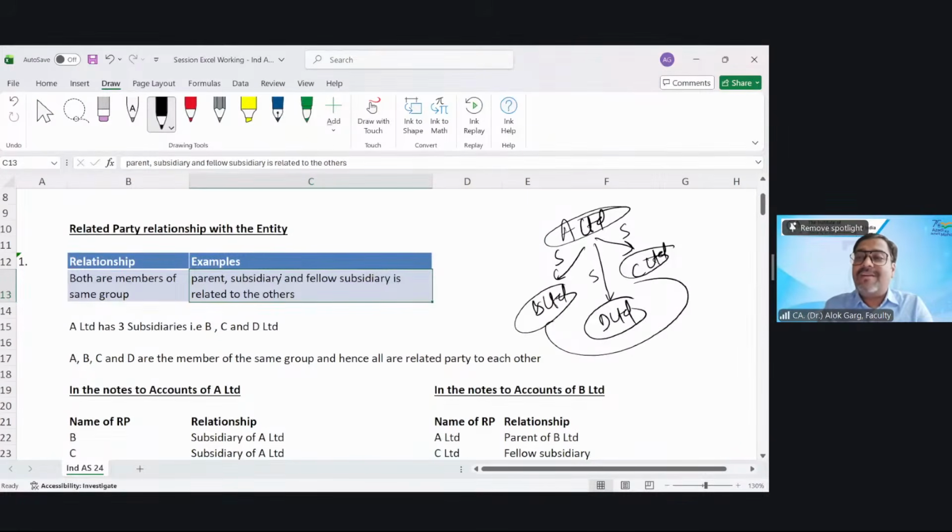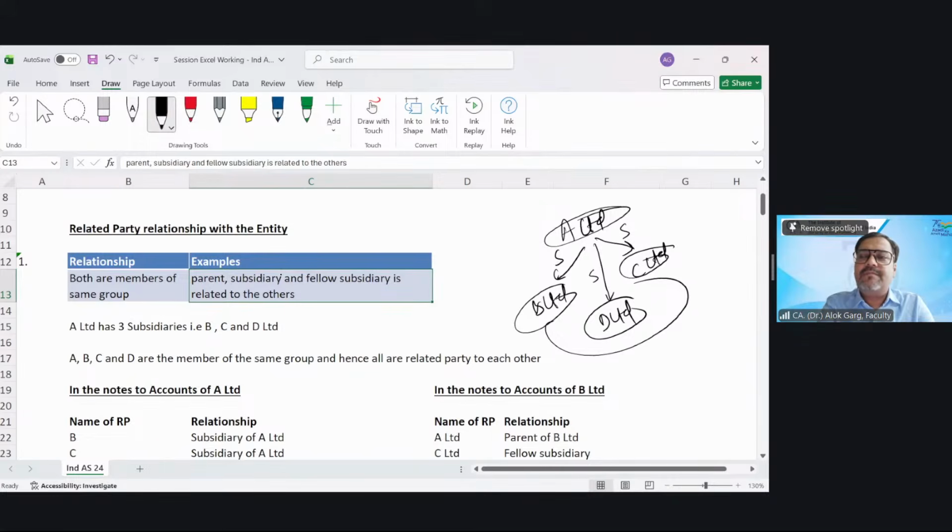It means all are related to each other. So if you prepare the financial statement of A Limited, in the notes to accounts, what names will you give as related parties in the books of A Limited? B, C, and D.